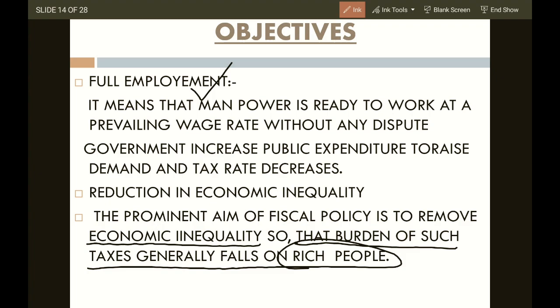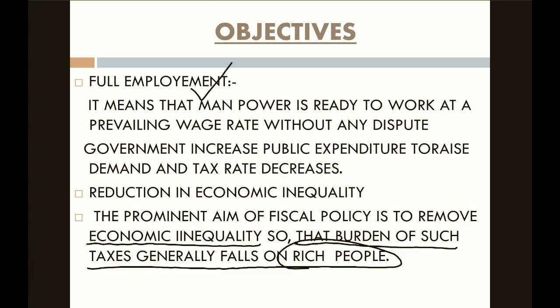Very important. See, basically our policy is like that, which just supports rich people rather than the poor people. So the fiscal policy should be concerned with putting the burden on rich people more. That's why in the tax system of a country, if I talk about partnership firms or companies, the tax rate is high as compared to an individual. If the income is less than 2,50,000, there is no tax. So basically the poor people are not burdened with tax in our country, whereas the rich people are burdened with a high rate of tax.